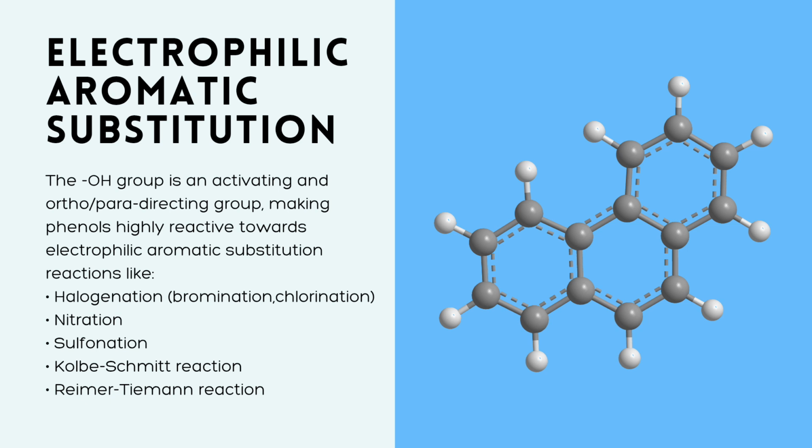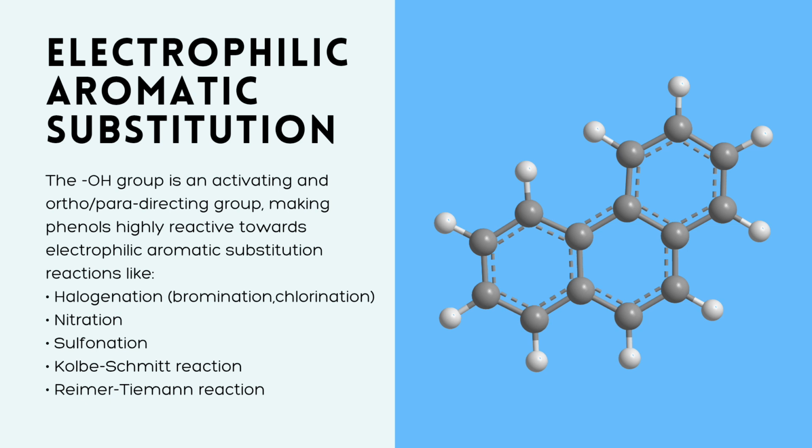Aromatic compounds are special because their electrons are delocalized, or spread out, making the molecule very stable. However, this electron cloud makes the ring reactive towards electrophiles. They want to steal some electrons. How does it work? Let's break it down into steps.